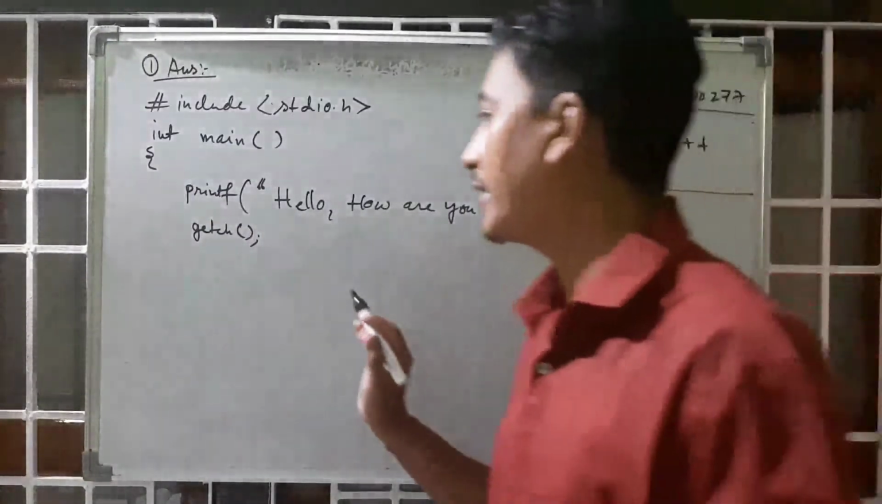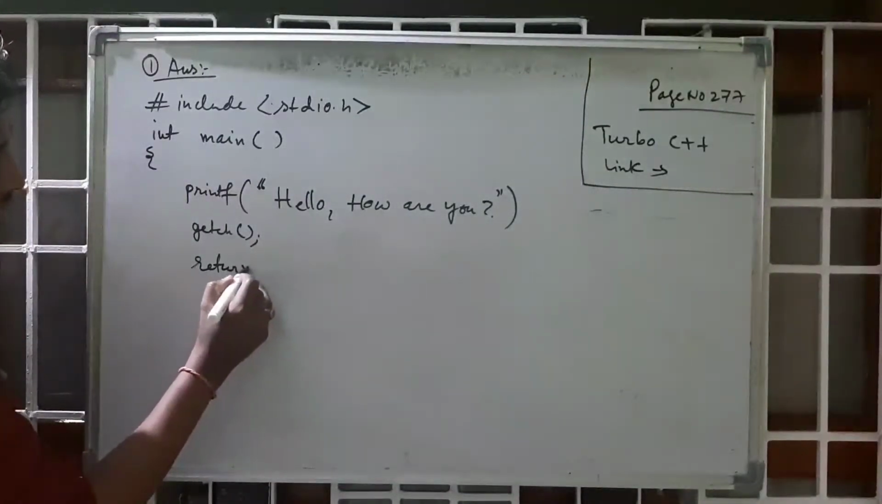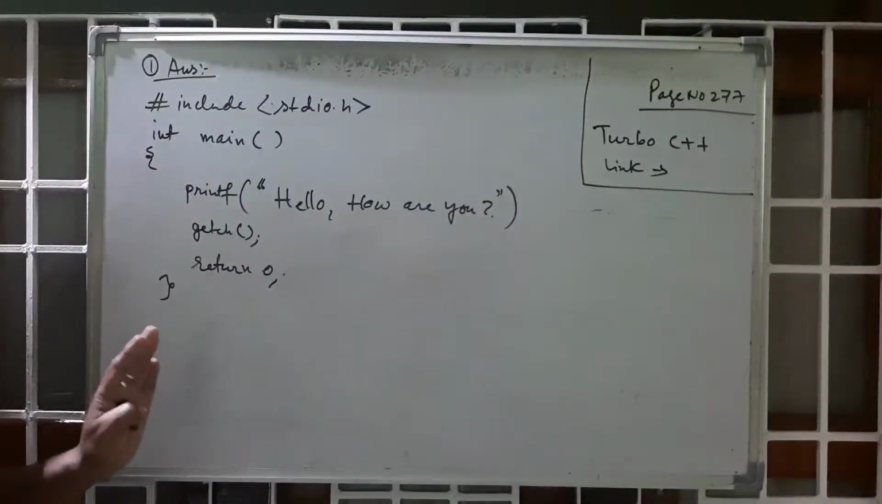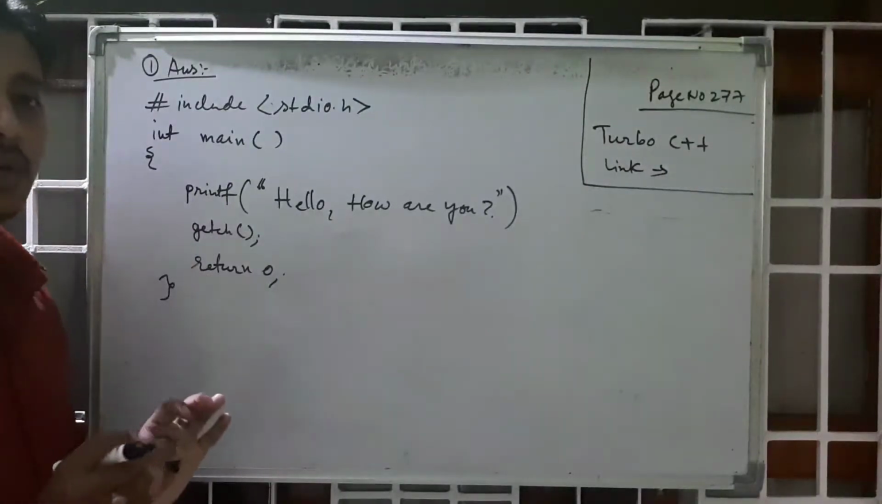And lastly, it is return 0. What is return 0? Return 0 means there is no error. And also it means that whatever we expect from this program, we get.